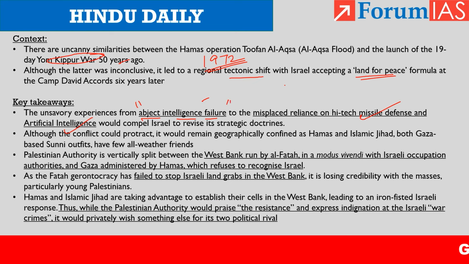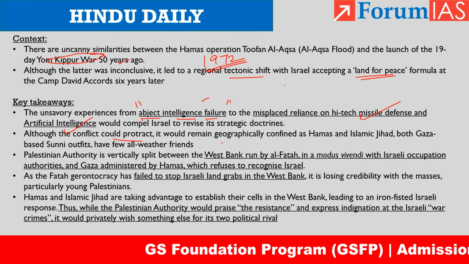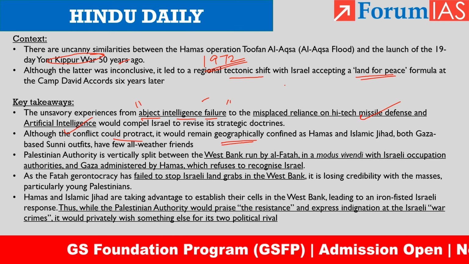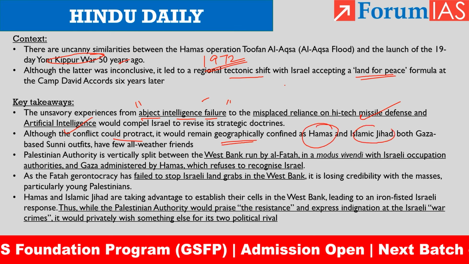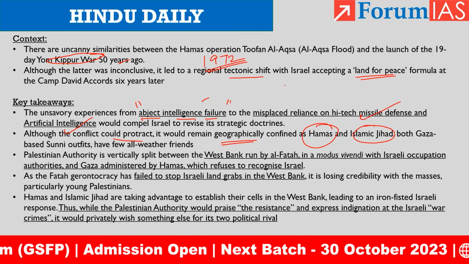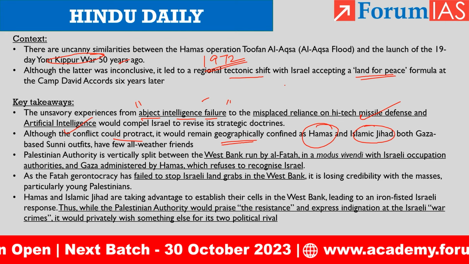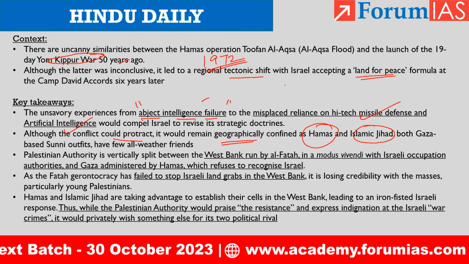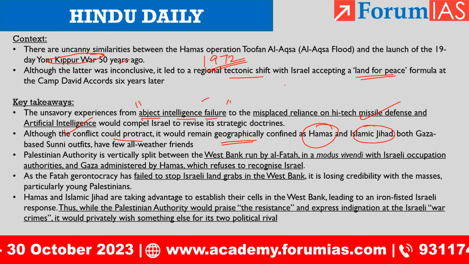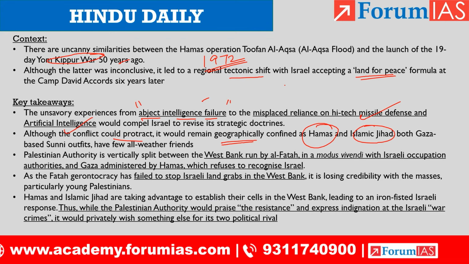The author considers that this conflict could protract. It can go on for a long time, but it would remain geographically confined, as Hamas and Islamic Jihad, which are the terrorist groups in the Gaza Strip, have very few all-weather friends, which means very few supporters who can support them through anything and everything that might happen in the future.